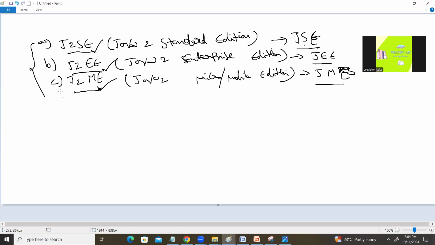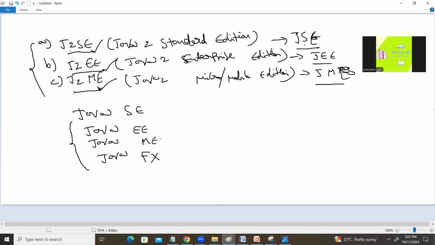So currently in the market, there are four platforms of Java. Four platforms are available. We'll try to understand what is a platform, what is a programming language, what is a technology. But before that, let me tell you what is currently available. As discussed, Java SE, Java EE, Java ME, and Java FX are also available in the current market. These are the four platforms available in the market.